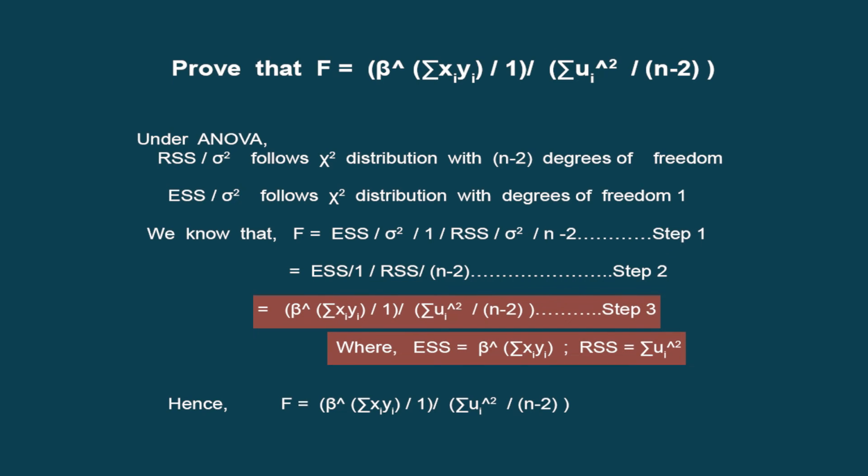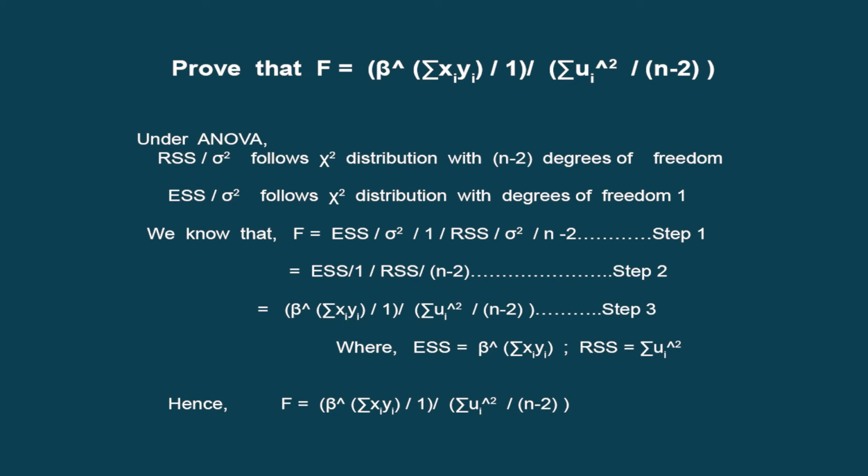So the expression of explained sum of squares is equal to this, and RSS is equal to summation of ui square. So we substitute in the respective places and we get step 3. So then we can easily prove that F is basically the ratio of explained sum of squares divided by the residual sum of squares, as it is shown in this particular slide.